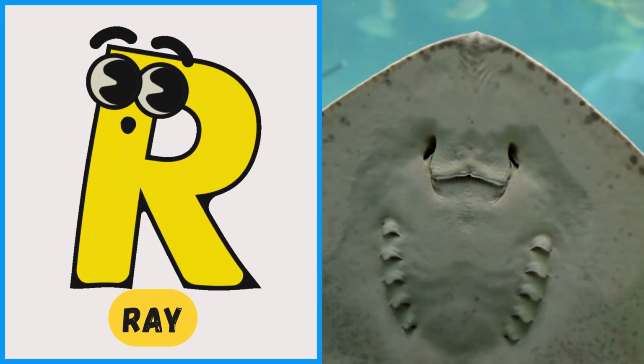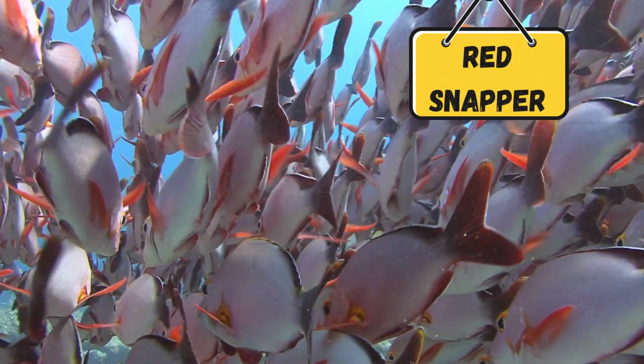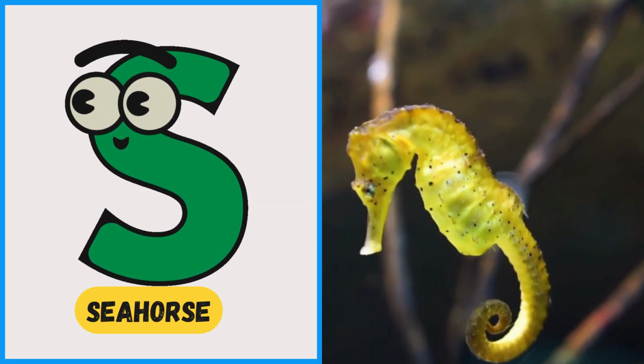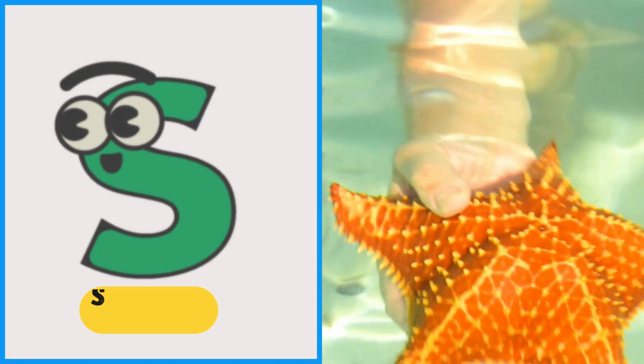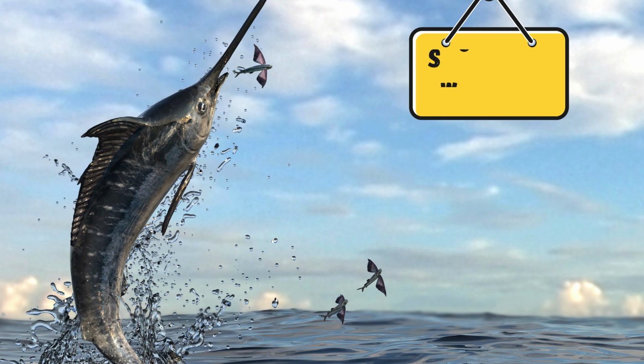R is for ray, ray. R is for red snapper, red snapper. R is for rockfish, rockfish. S is for seahorse, seahorse. S is for starfish, starfish. S is for swordfish, swordfish.